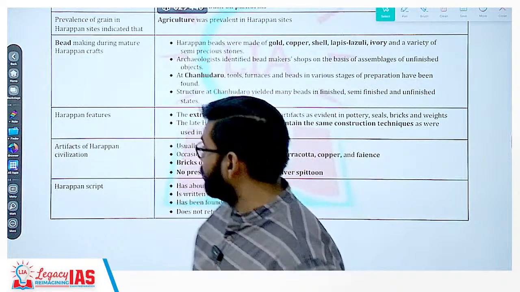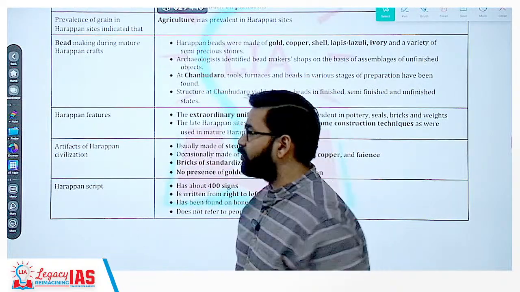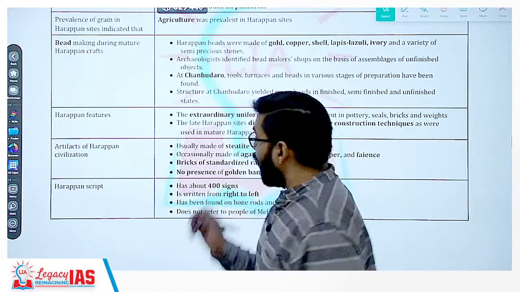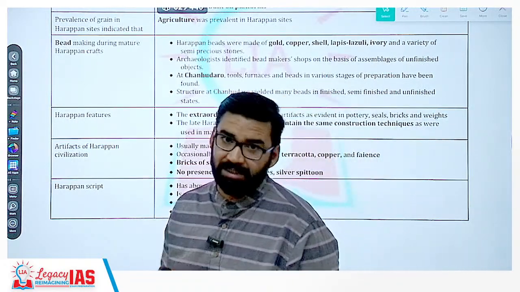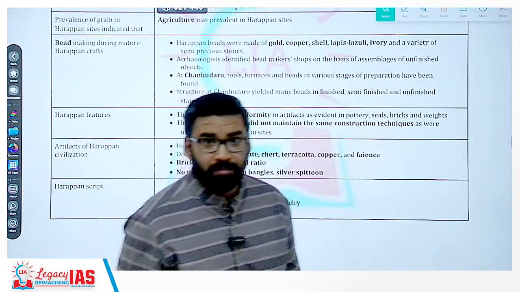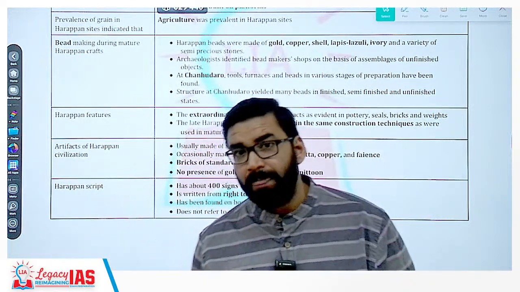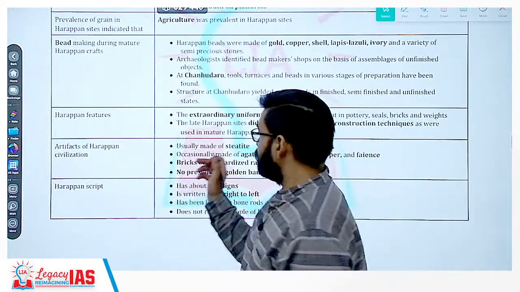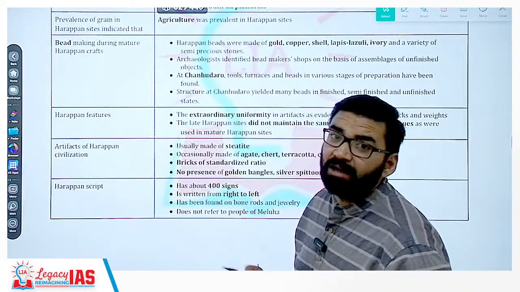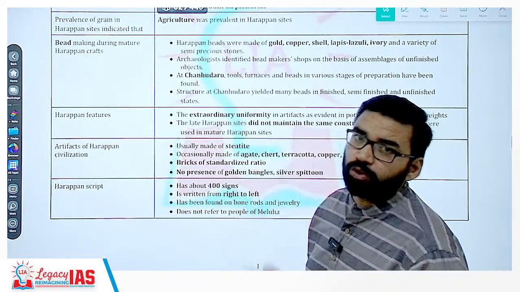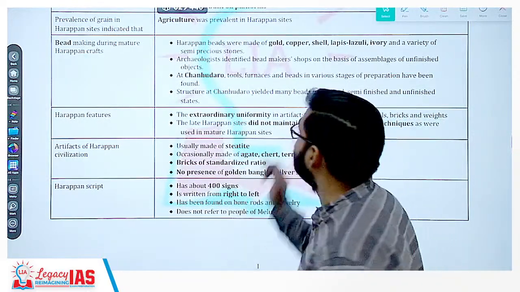Clear? Another question was related to artifacts of Harappan civilization. Now the most important artifacts are seals and sculptures. Like statues are there. Now the seals and most of the things were made up from soft river stone. Soft river stone was called steatite. Remember this.